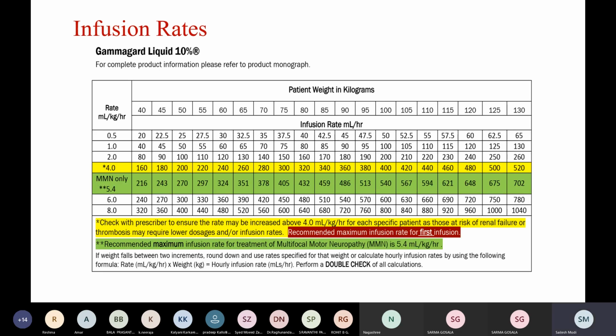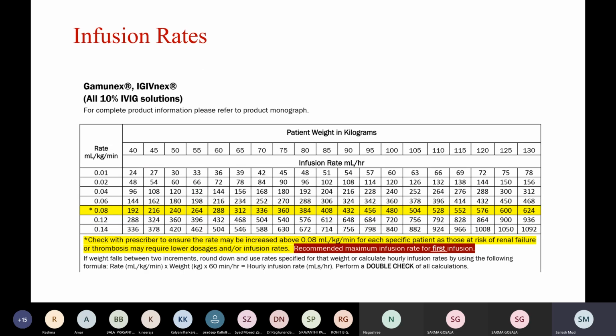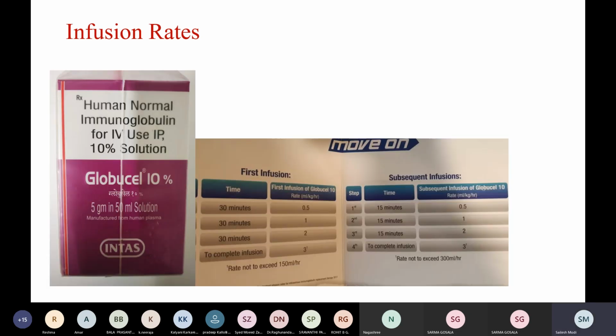Every product has a standardized infusion rate. These are certain weight-based standardized infusion rates for some of the international products. This is Gamma Guard, the infusion rate according to the weight. This is a chart. This is Gamunex. These are the standard infusion rates for one of our Indian products.